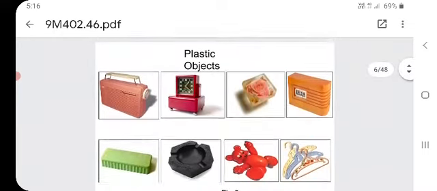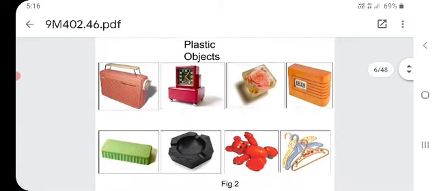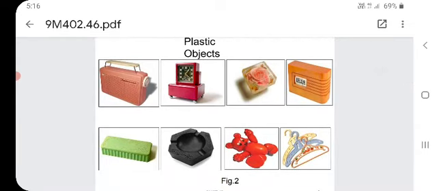See the bottom: plastic radio, the TV, paperweight. It's a radio body, and these are all plastic objects. I think you are all familiar with these products.